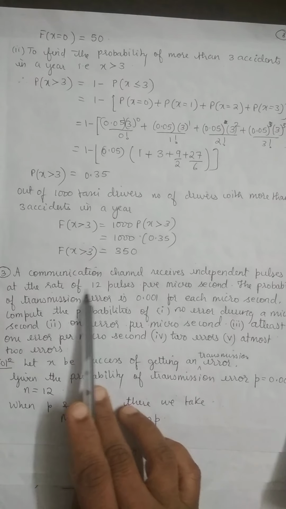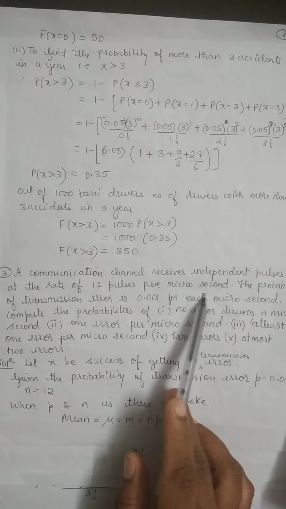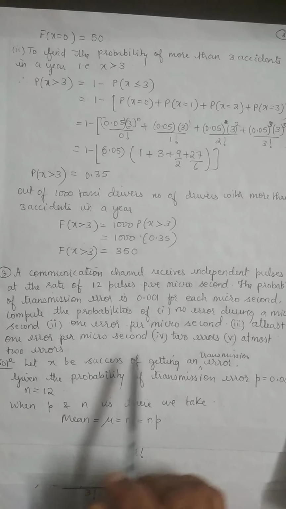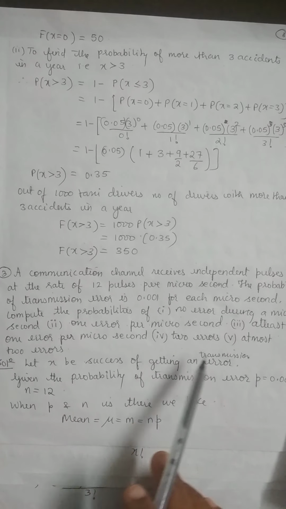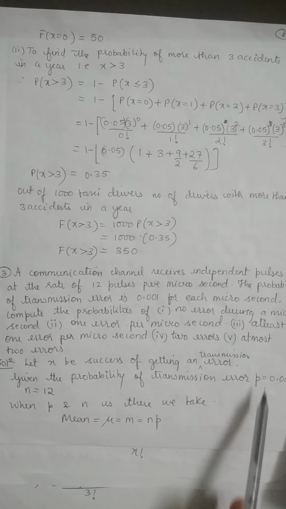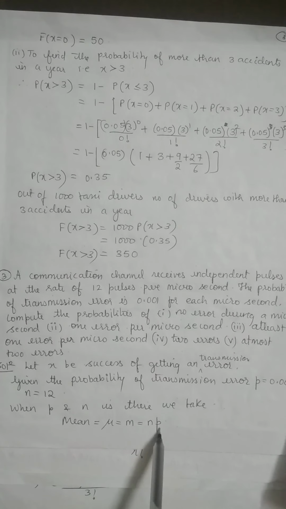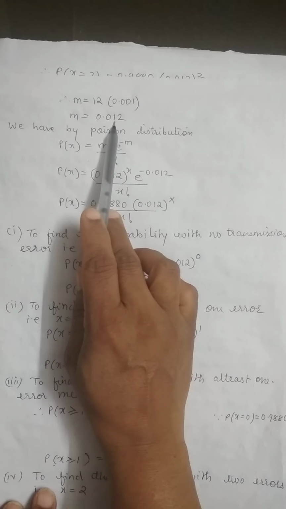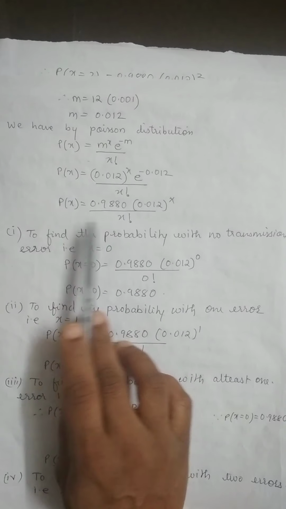From the given, they are saying that a communication channel receives independent pulses at the rate of 12 pulses per microsecond. Means here n you are going to take as 12. Then the probability of transmission error, the probability of success, p is given. How much is it? 0.001. When you have n and p, you can calculate m by the formula np. When you substitute, you will get your m, because we are always trying to find the m value. So once you get the m value, now in Poisson's distribution, substitute the m value, simplify and get p of x.